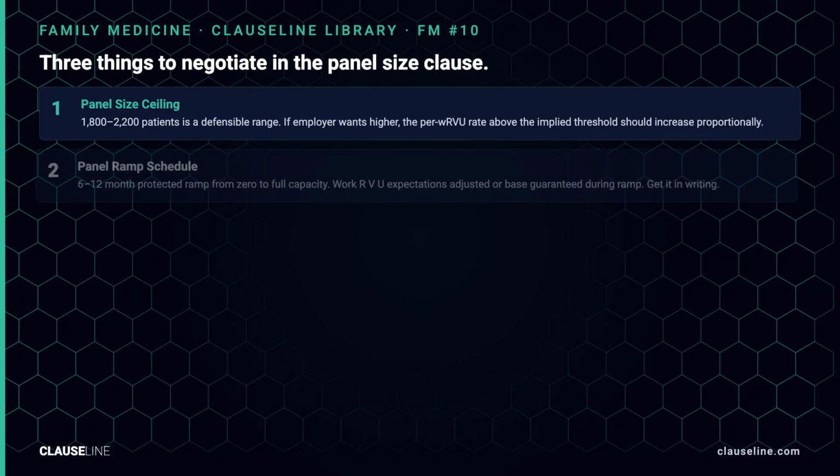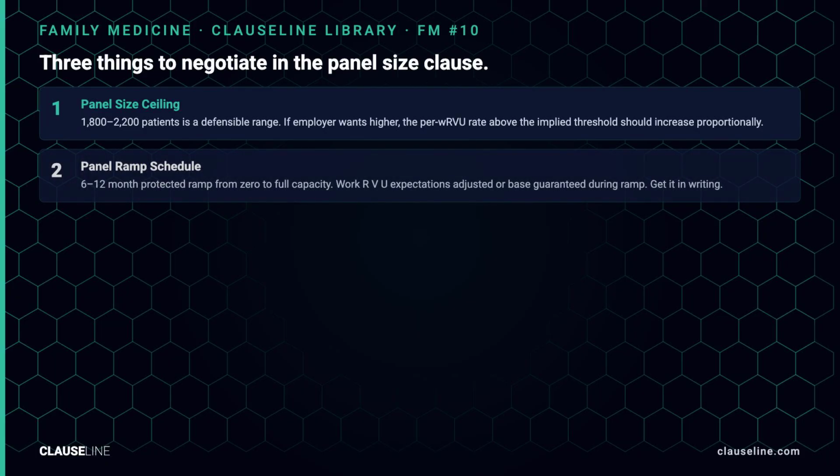A panel of 2,400 patients generating 7,200 wRVUs per year at $51.44 per wRVU would pay $370,368, near the 75th percentile of family medicine compensation.